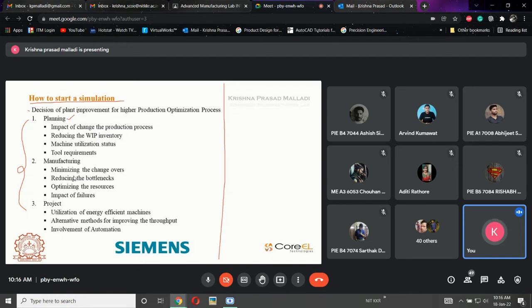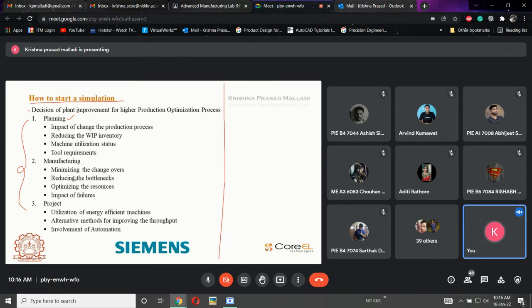One thing I want to explain to you: this simulation is for when I'm going to start a plant, or if there is an existing plant and I want to modify it, or I want to start a new project. Before starting the actual plant, we need to check and create the simulation.